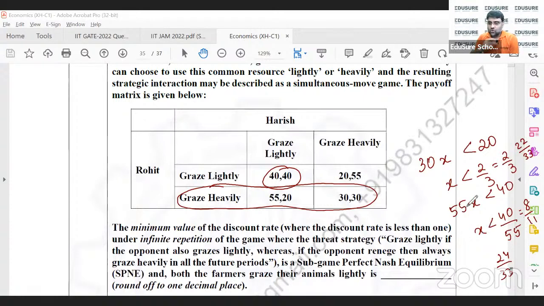Correct? So therefore, 2 by 3 is approximately 0.67. So the discounting has to be at least 0.67. So 0.67 is the minimum. Like if I do the discounting at 0.7, then also graze heavily will be a Nash equilibrium. So the discount factor to 1 decimal place has to be 0.6. It cannot be 0.7 because it has to be less than this.